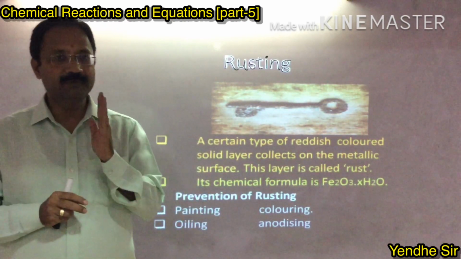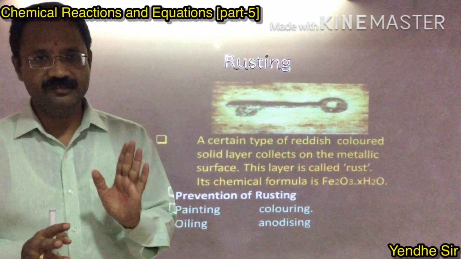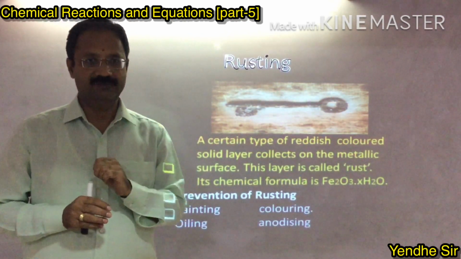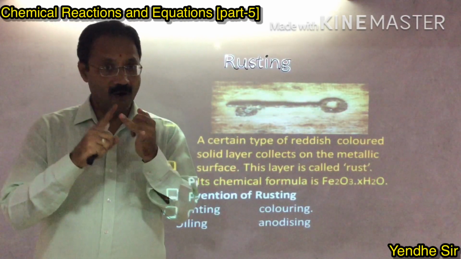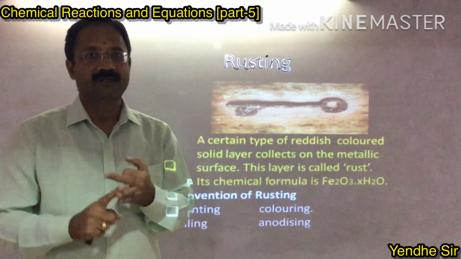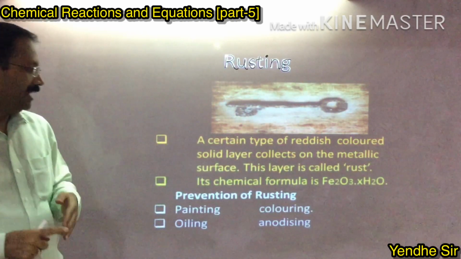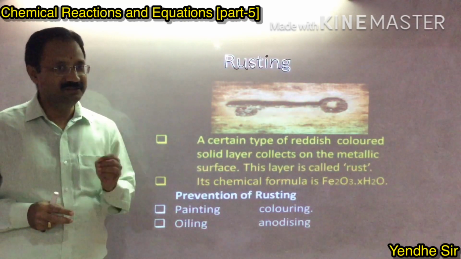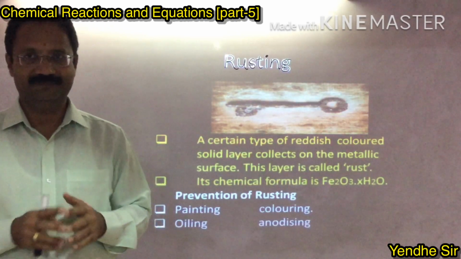But how can we prevent the rusting? We can prevent the rusting by 4 ways. We can prevent it by oiling, anodizing, coating and painting. These are the ways to prevent the rusting.